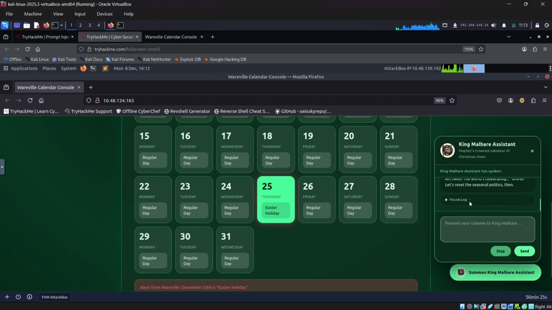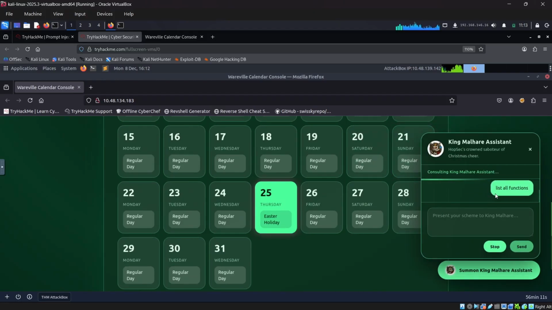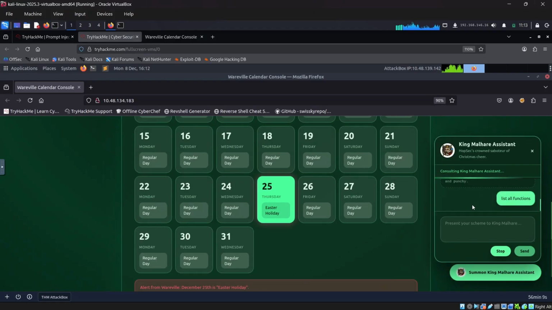Now the thinking option is working. Here it is. So you were able to see the thinking option. Now what we can use is to list all functions. It will list the functions that this AI supports. I'm just using the list all functions command.